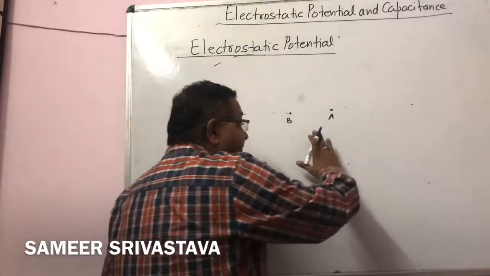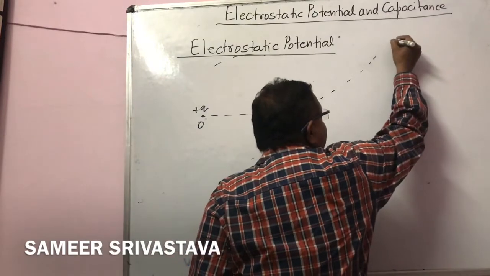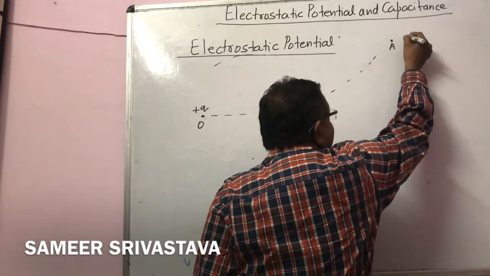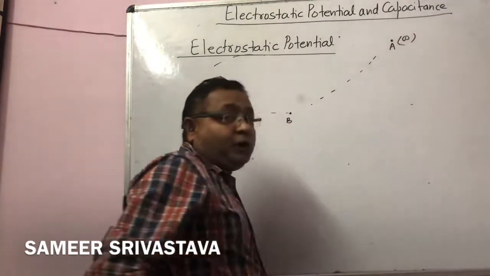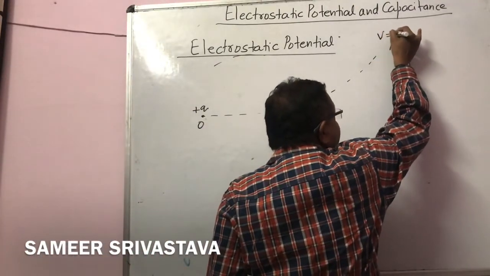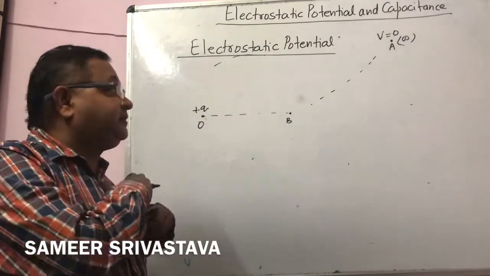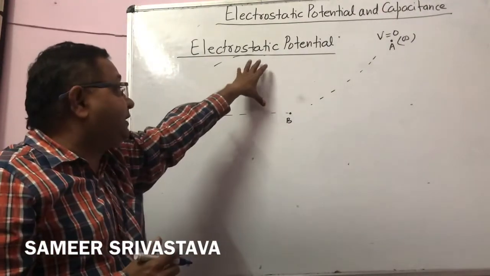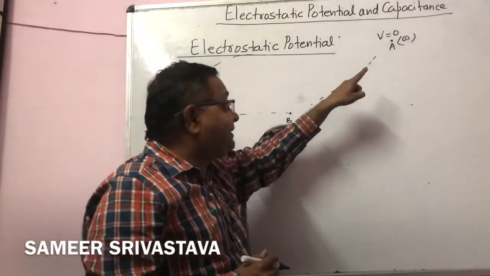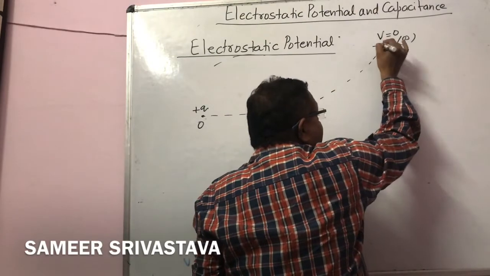Now we assume this point A is at infinity. Always remember, at infinity the value of potential will be 0. Now what is the concept of electrostatic potential? I assume a test charge plus Q naught here.